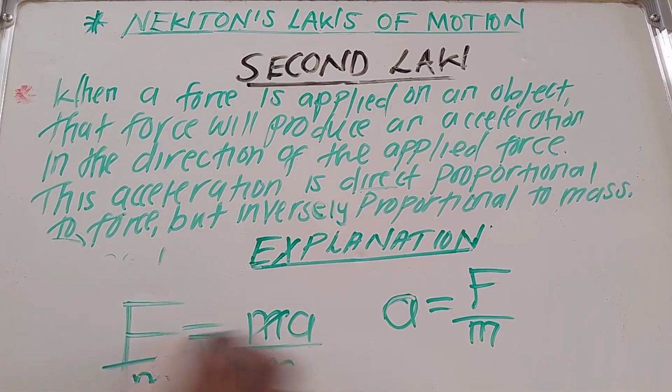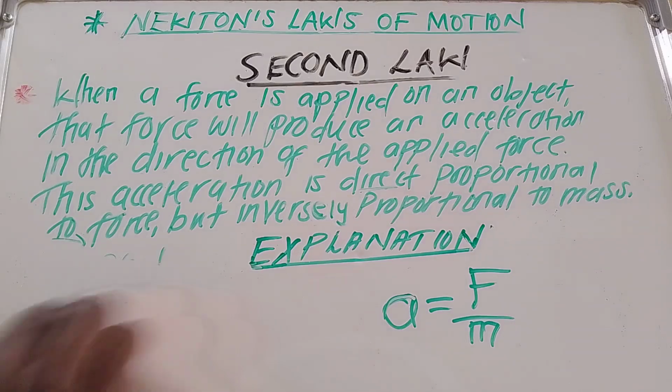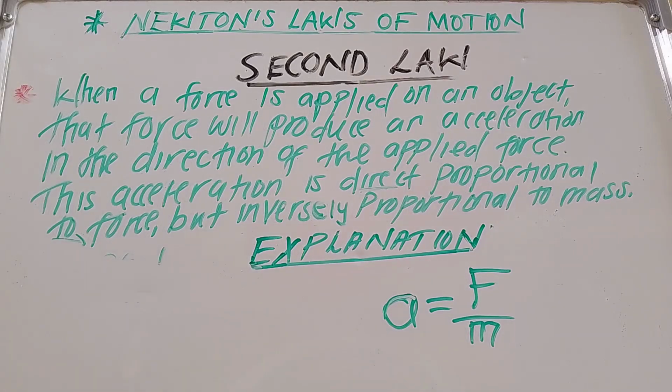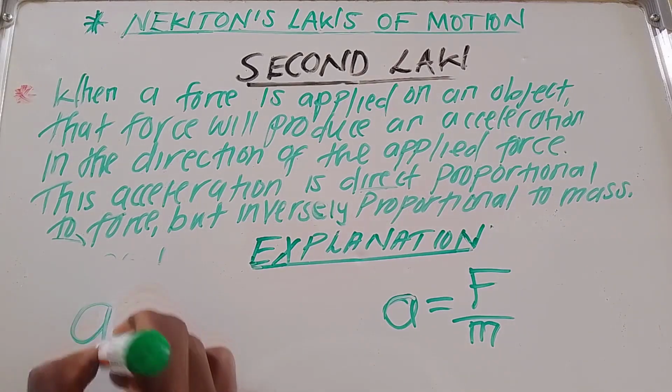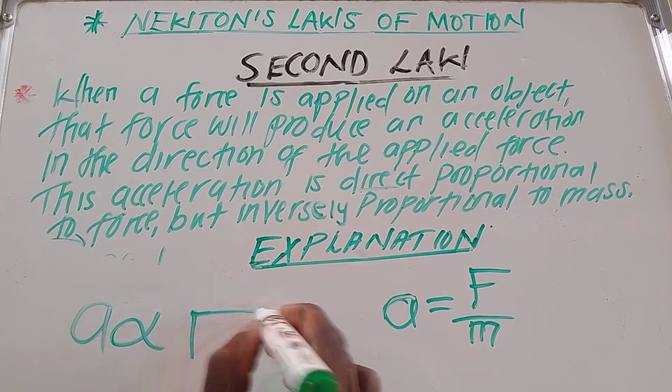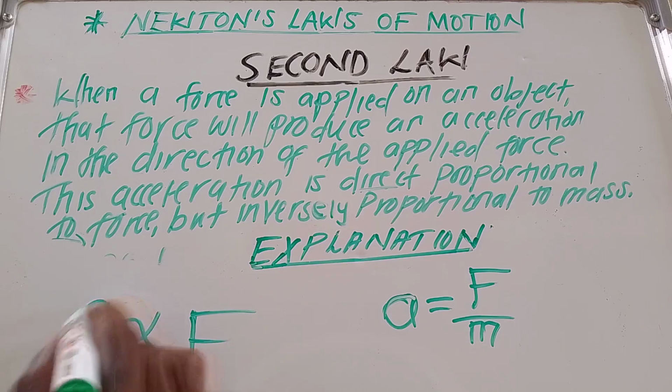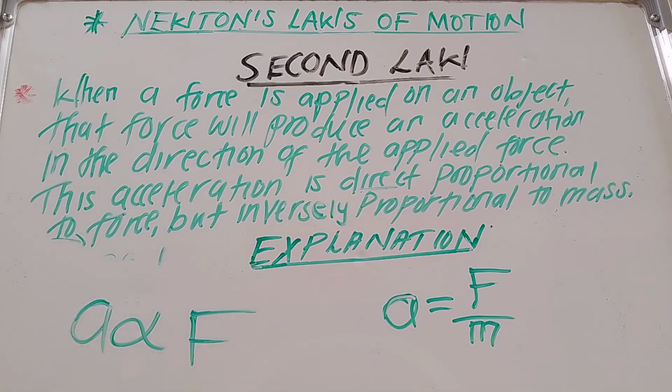When you talk of something which is directly proportional to something, this acceleration will be directly proportional to what? To the force. And what does this expression mean? This expression means that this acceleration depends on the force. I hope you are getting it. This acceleration depends on the force.